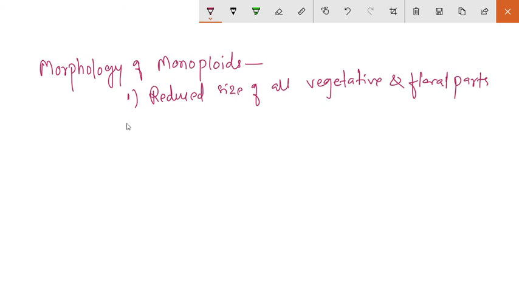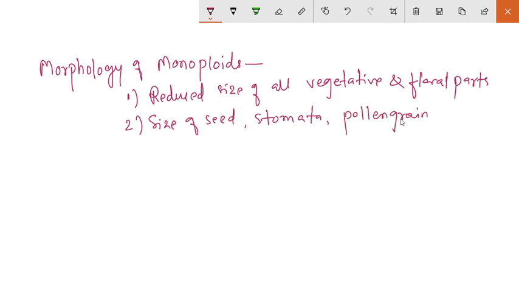Then second, the seed size, stomata, and the diameter of pollen grain are also small. The nucleus is also smaller than in the diploid.